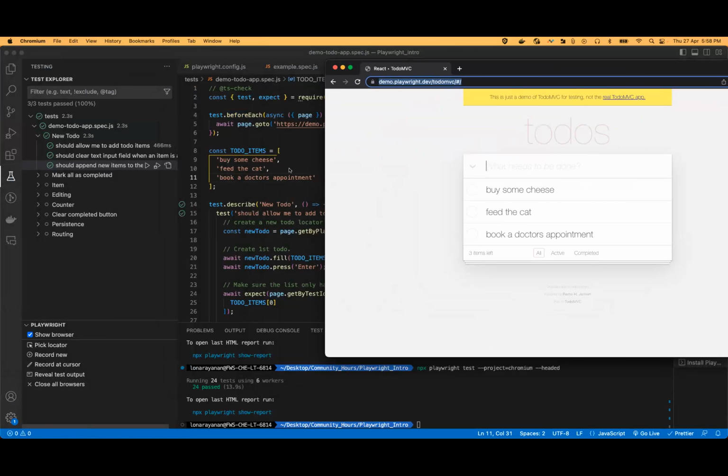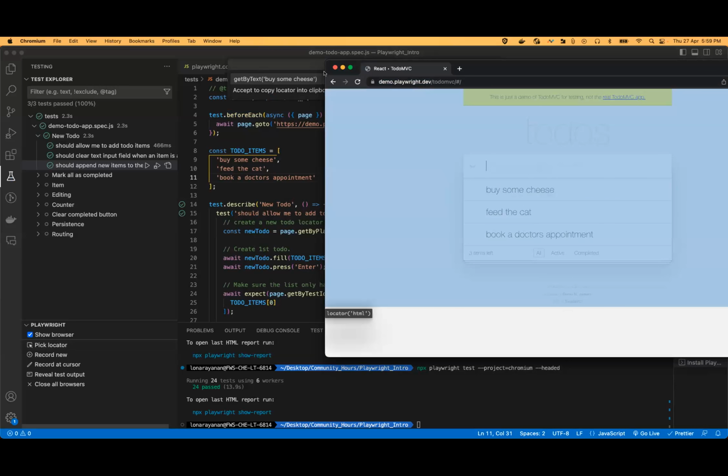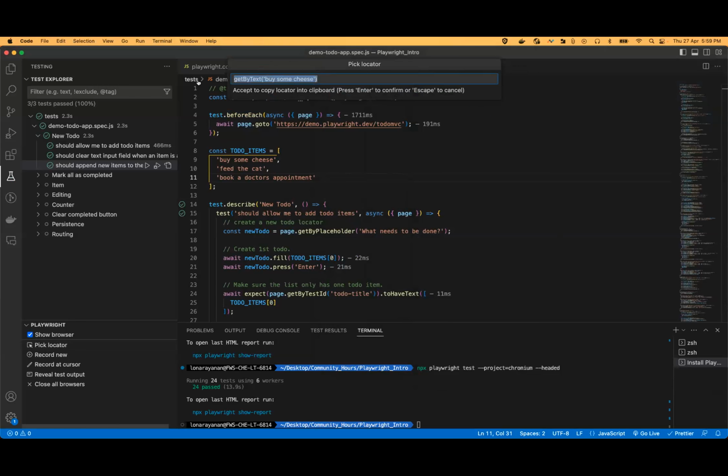So if we see, there are options like pick locator. Pick locator allows us to directly identify the elements from the web page. If I want to select this locator, when I click on it, automatically in my VS Code I could see the element description. So I can use that.